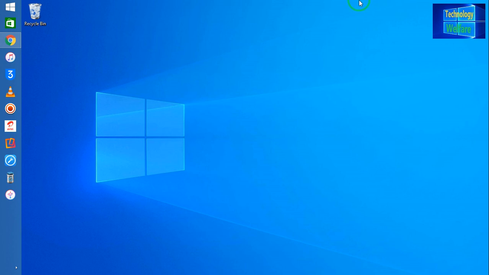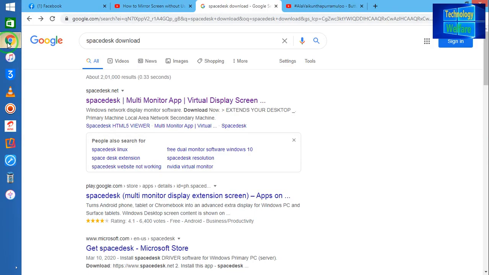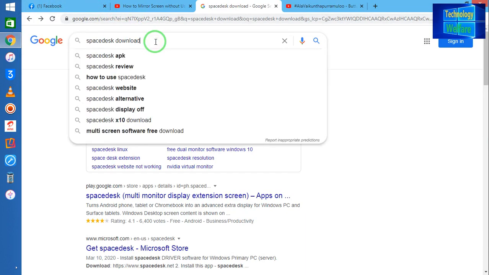For this, first of all you will have to come to this website, that is SpaceDesk. I have to download these applications. See here, we have to download two applications, one for the PC and the second for whatever device you have, if it is your Android device or a smartphone or any iOS device, just a tab.